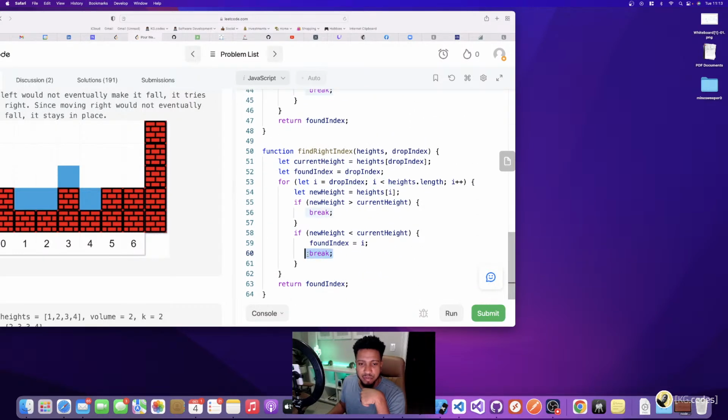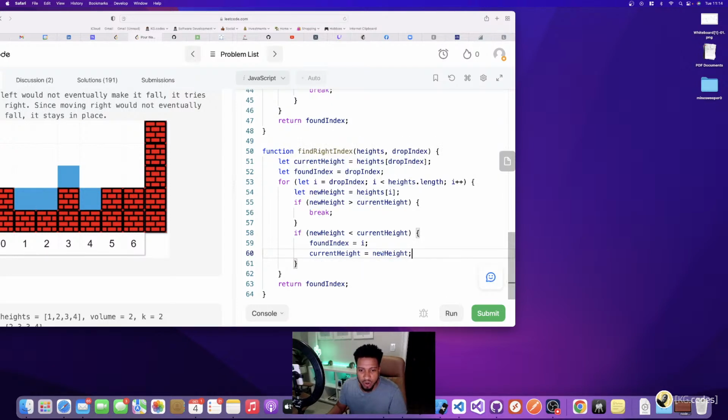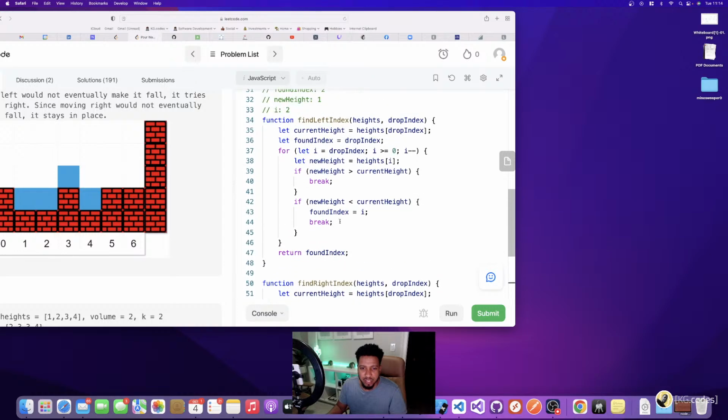I shouldn't break out here at 1. I should change my current height to a lower height. So basically, I need to not break here and make my current height equal to my new height. Because now I'm at a lower height and I need to check the rest of this against the lower height to make sure I don't have anything lower than my new height. So man, that was a good one to run into.